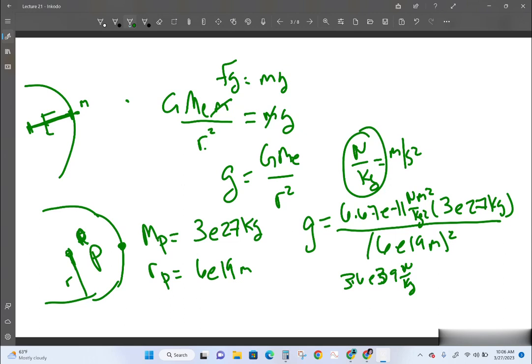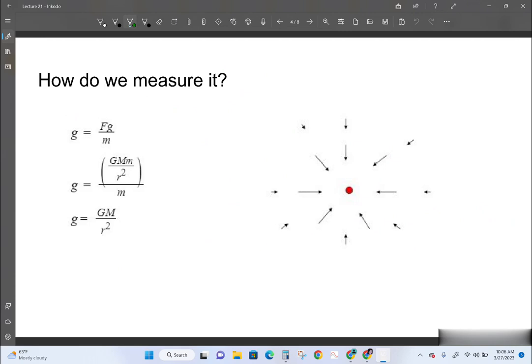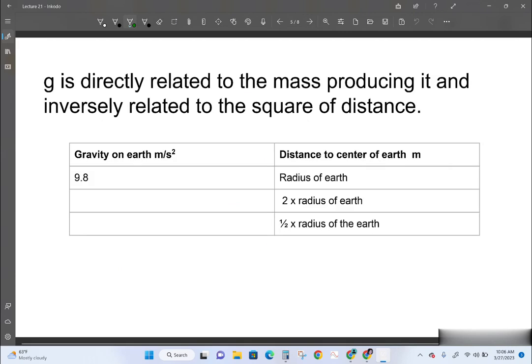Let's say that we wanted to look at a different planet. So why don't we talk about the Earth? Well, we already know that gravity is 9.8. So let's also talk about that relationship. Gravity is equal to big G times the mass of the Earth all over the radius between you and the Earth squared. When you're on the surface of the Earth, it's just the radius of the Earth. What if you double that radius? So that's 2RE.